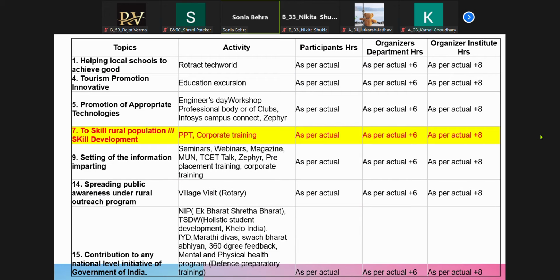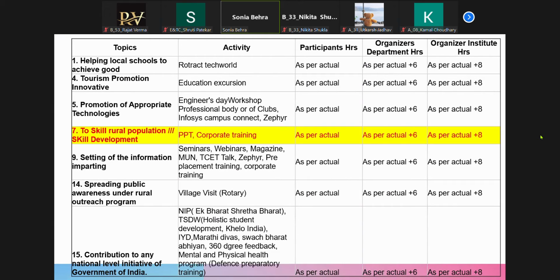If you're visiting some place for a picnic or something, and you find that you can actually do something to promote that tourism, so that the people over there can have certain earnings from that, what you can do is create your own blog, put your pics over there and promote that place. That will come into tourism promotion. You are actually promoting through your blogs that people can visit those places.